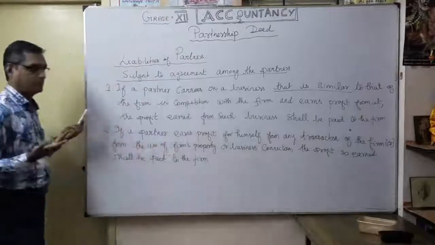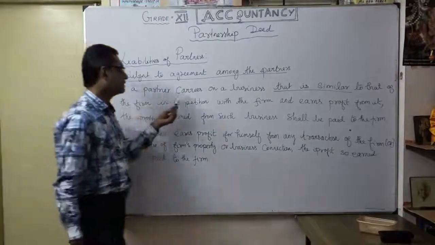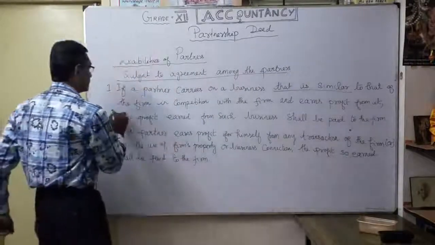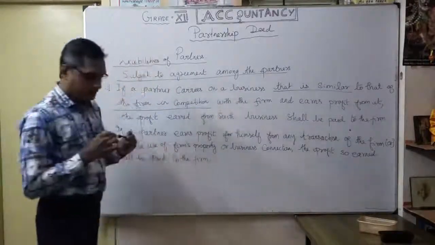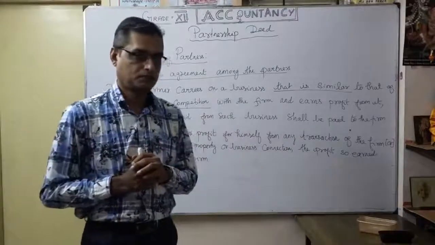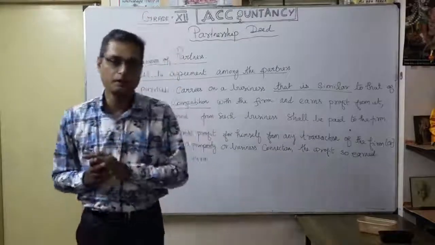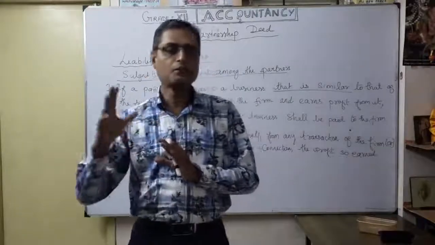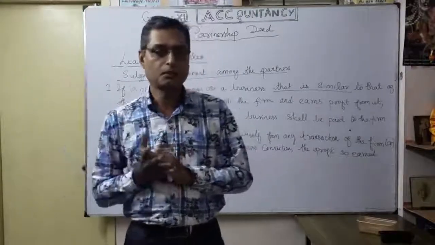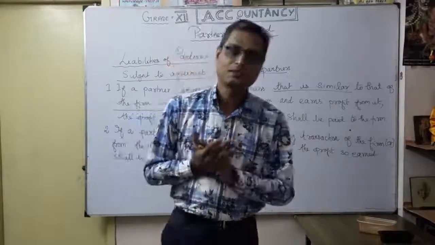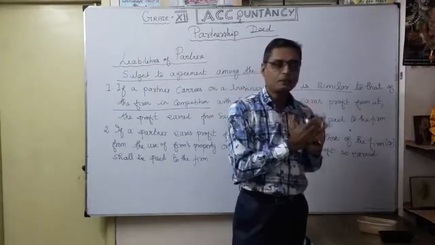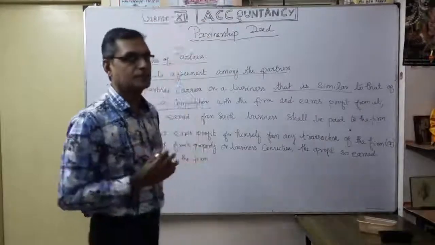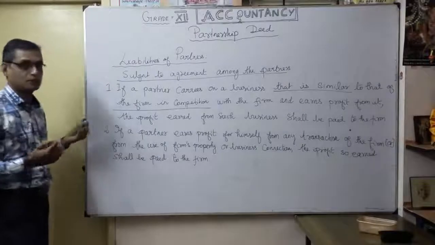So in this situation, how is the liability? The partner carries on business that is similar to that of the firm, that is competition within the firm. That means already he is a partner of the firm, so they are dealing in one product, and separately the same product he deals alone as a partner. So naturally it will affect the business, the competition between the partner and his own firm. So how is it encouraged? In this situation, how is the liability of the partner, that's what I am trying to say.